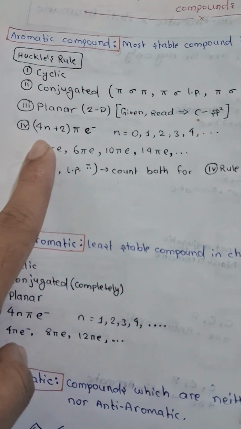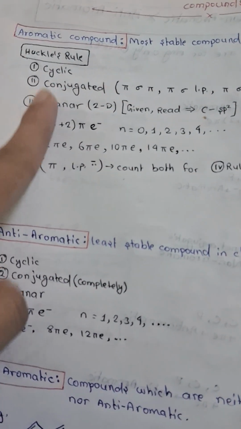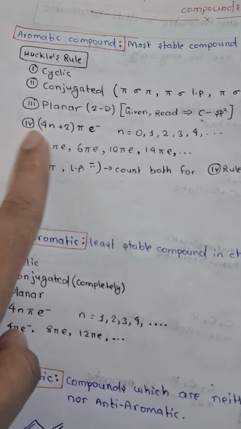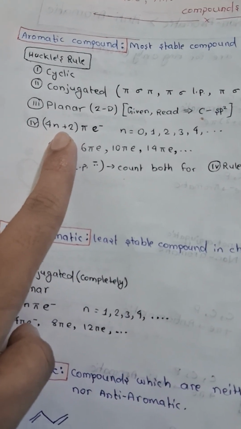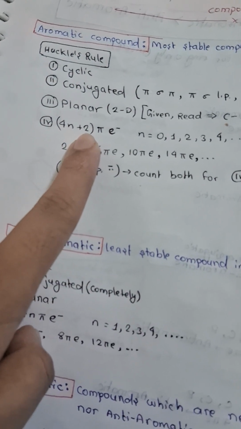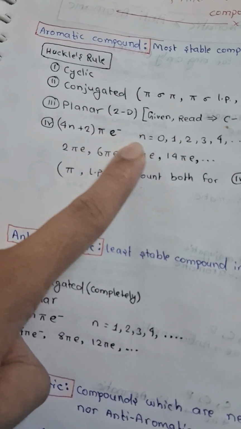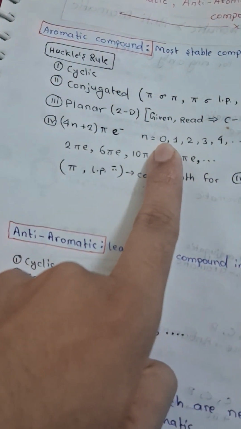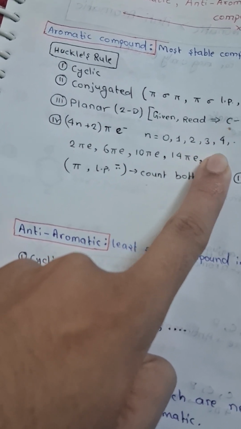The fourth point is very much important. After checking these three, you should come to the fourth one. So what does it say? 4n plus 2 pi electrons, where n equals 0, 1, 2, 3, 4.